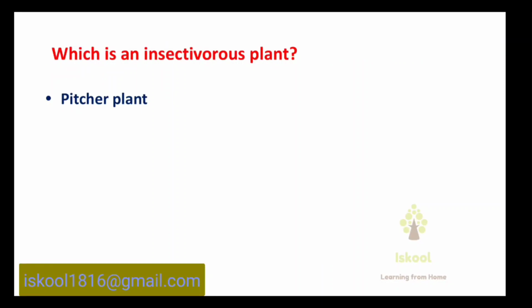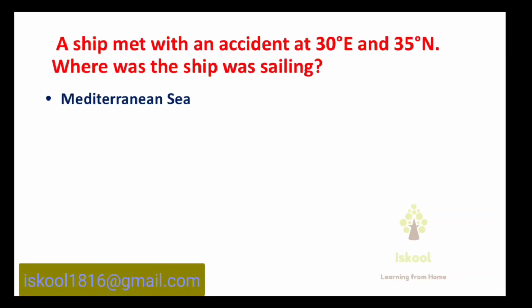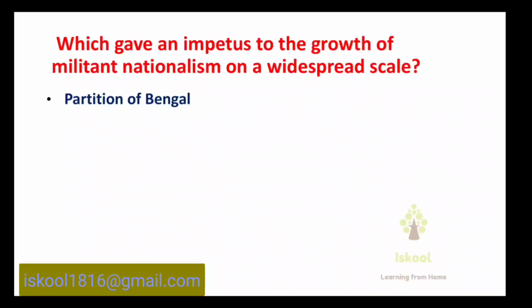Which is an insectivorous plant? Answer is pitcher plant. A ship met with an accident at 30 degrees east and 35 degrees north. Where was the ship sailing? Answer is Mediterranean Sea.